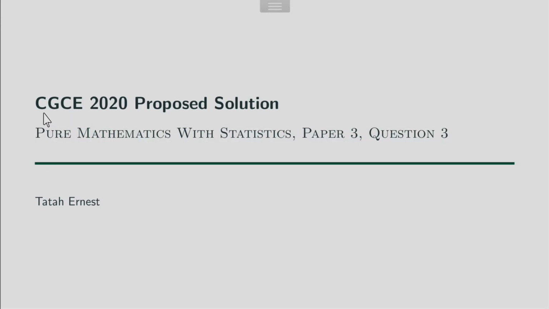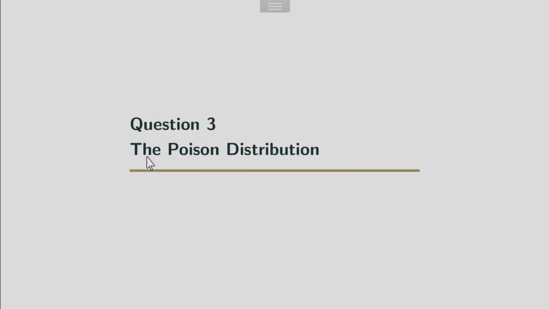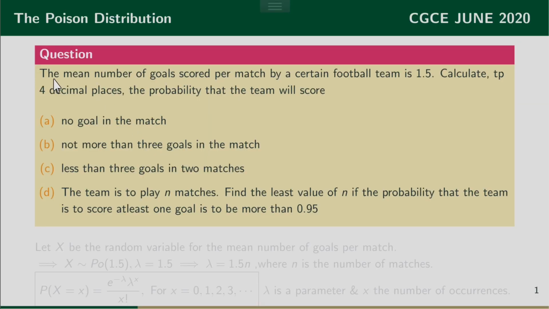This video will be looking at the Cameroon General Certificate of Education 2020 proposed solution, pure mathematics with statistics, paper 3, question 3. The question is on the Poisson distribution. The mean number of goals scored per match by a certain football team is 1.5. Calculate to 4 decimal places the probability that the team will score no goal in the match.